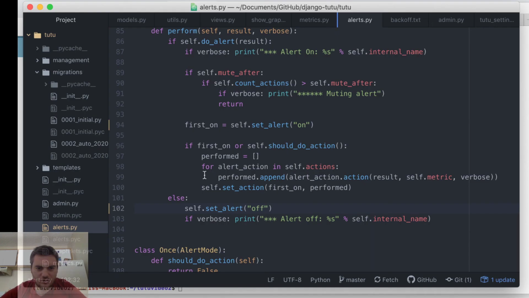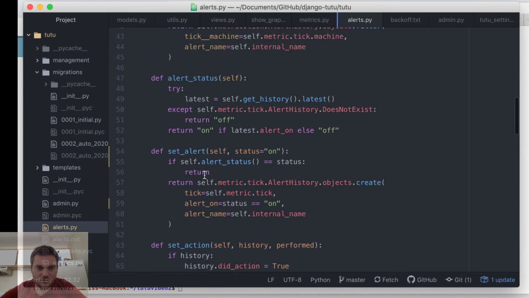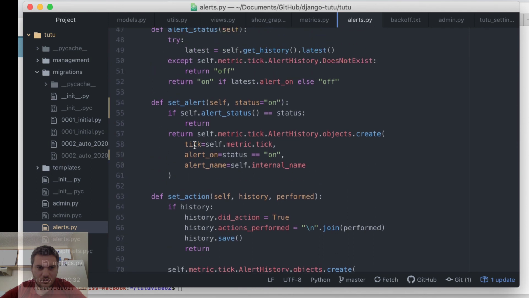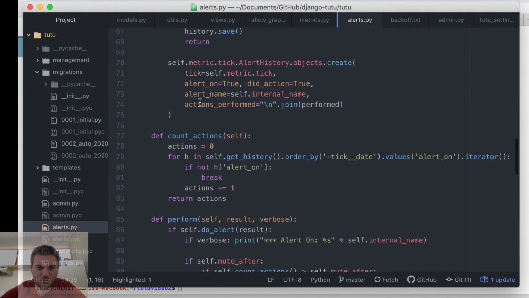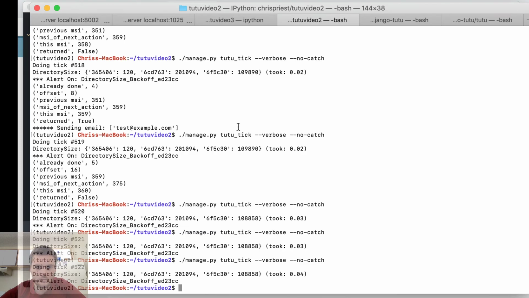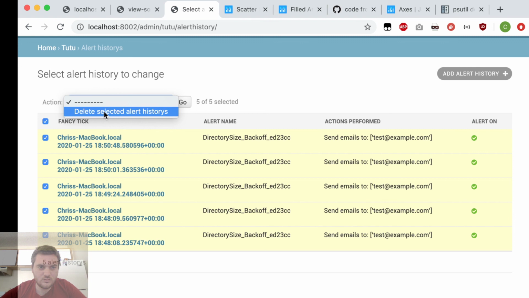I don't think that worked. Let's just set alert status. Maybe that's a better function name for it. Clear this out.